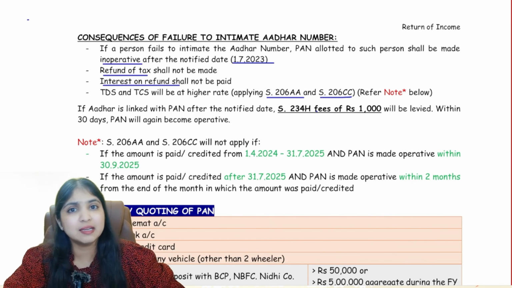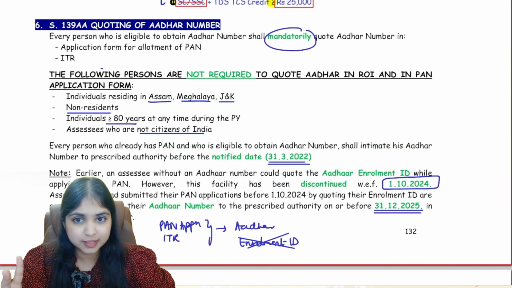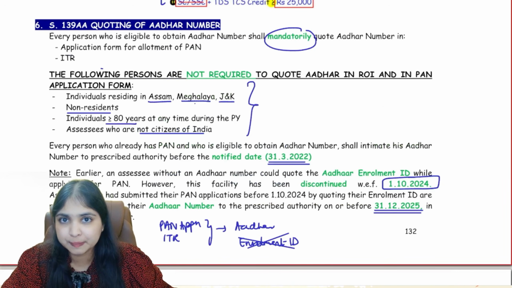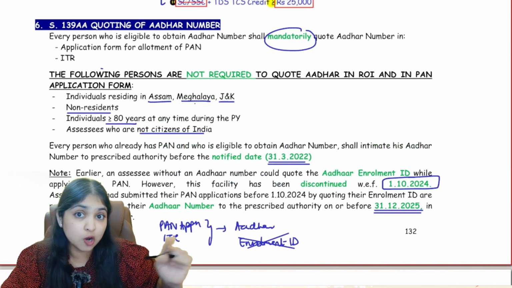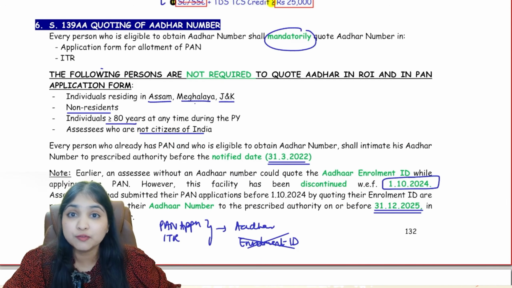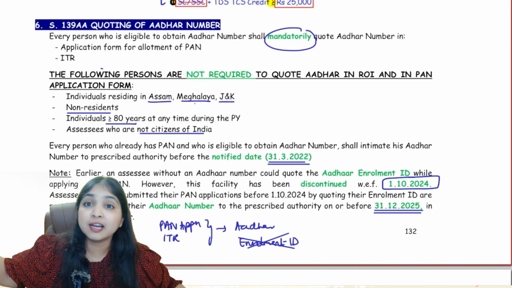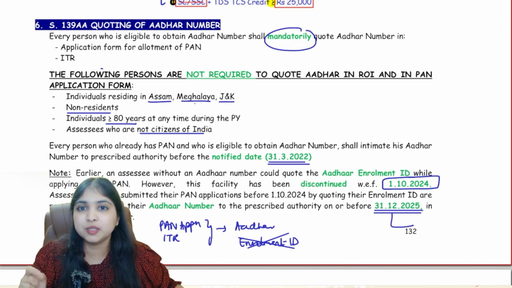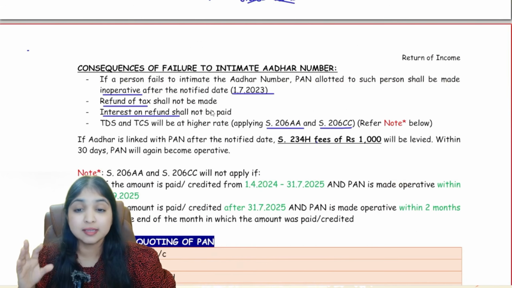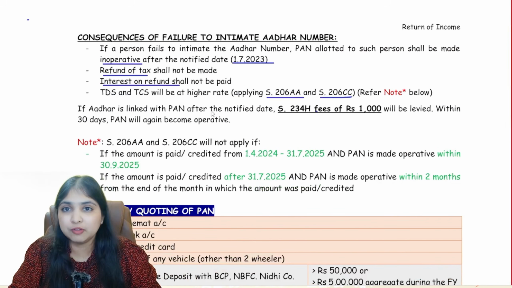Before we take this up, till here everything is clear, right? First we learned you're supposed to mention your Aadhaar number mandatorily in 2 places. Then the section will not apply for 4 people. Then you're supposed to do this interlinking of Aadhaar with your PAN latest by 31st March 2022. Then from 1st October 24 onwards, you don't have the option of mentioning enrollment ID. And if you had mentioned enrollment ID earlier, by 31st December 25, inform your Aadhaar number to the authorities. Now we're learning the consequences, what will happen if you don't interlink your PAN with your Aadhaar.